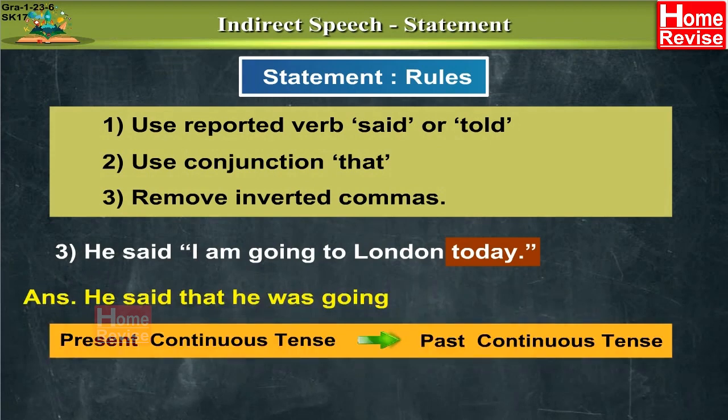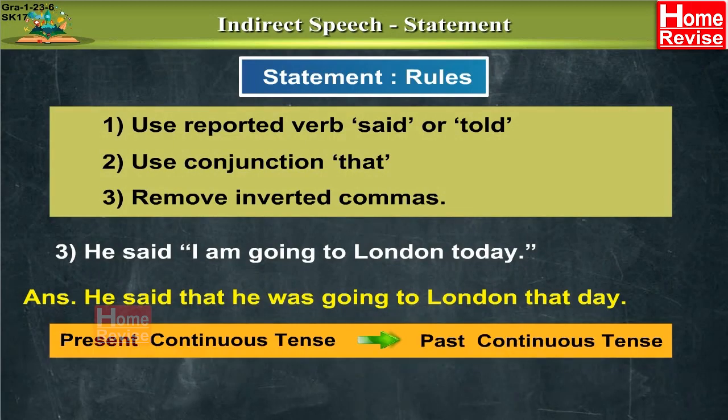Today is in the direct speech, which becomes that day in indirect speech because we are converting everything into past tense. We cannot write today in past tense, so we will have to make changes into this adverb and it goes into that day. So the sentence becomes, he said that he was going to London that day.